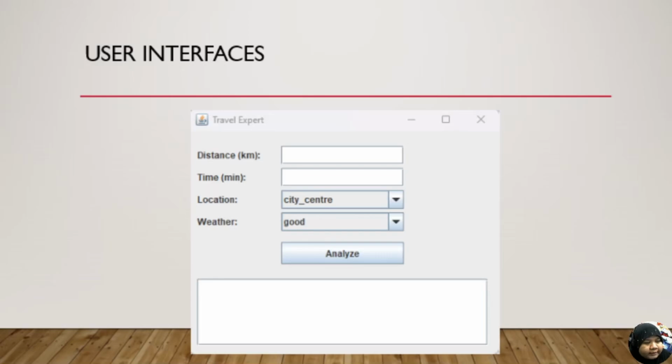User interface. This UI will guide users in selecting the best mode of transportation based on distance, time, location and weather conditions. And this one will be explained by my other team members.